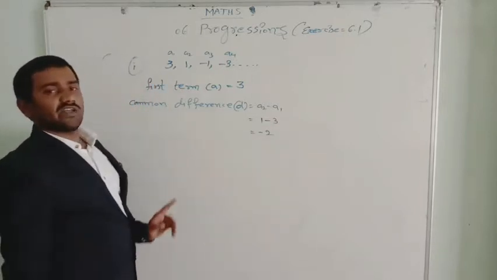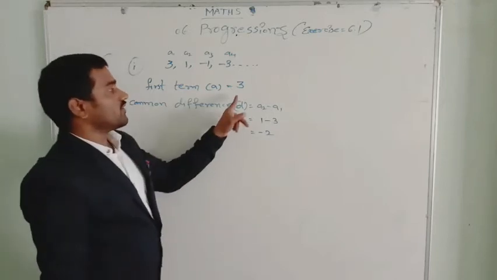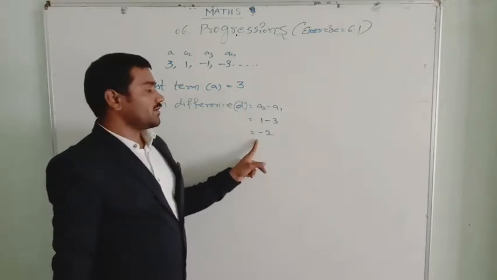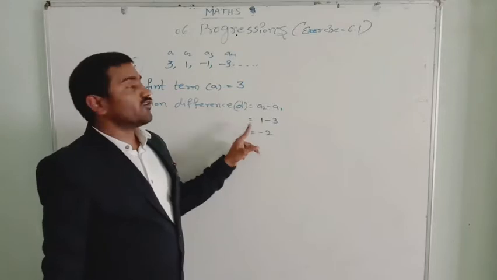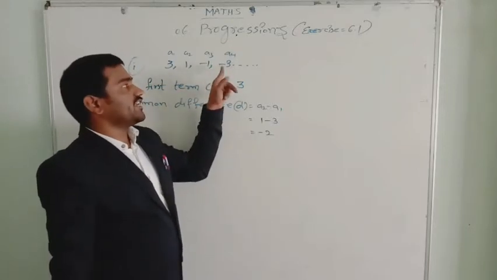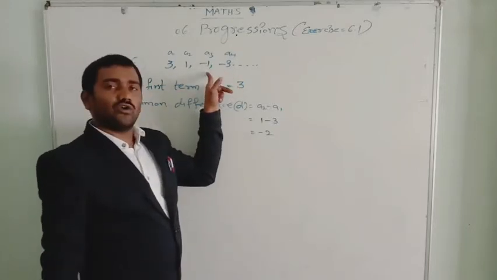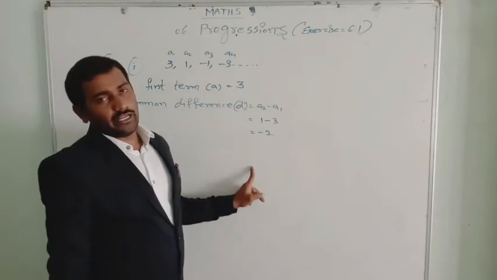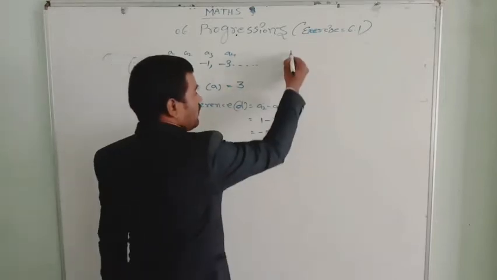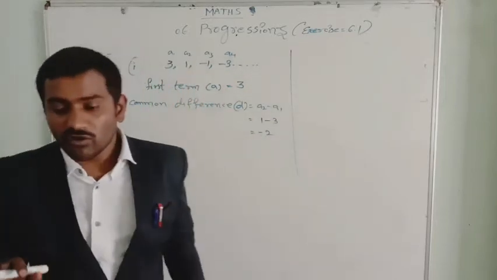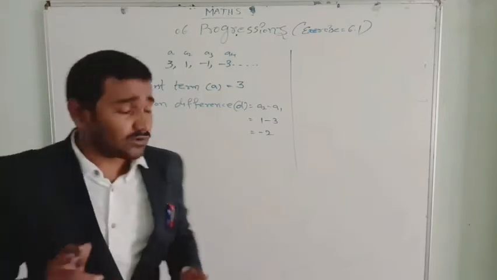We got the common difference now. Simple. So we got a first term 3, common difference minus 2. Again, if you want to find the common difference between any, A4 minus A3, even though you will get it as minus 2 only. Okay, you can try if you want. Next, let me go for that third question.